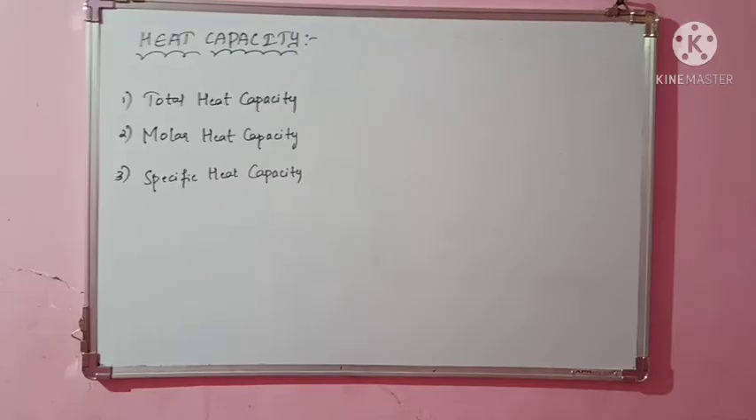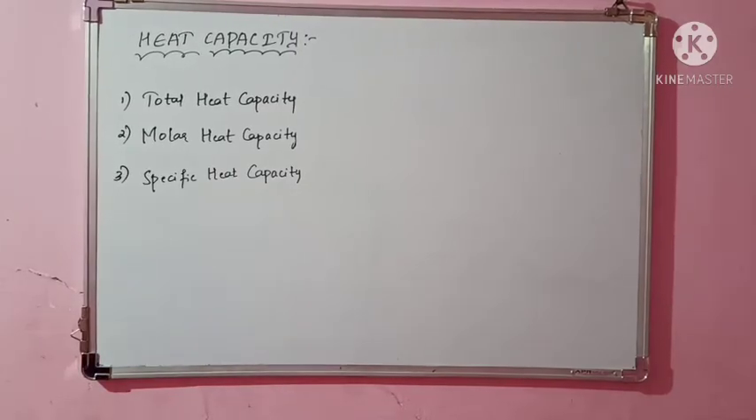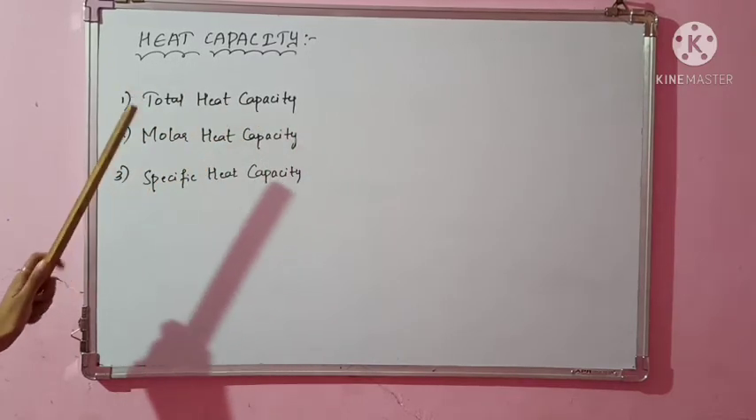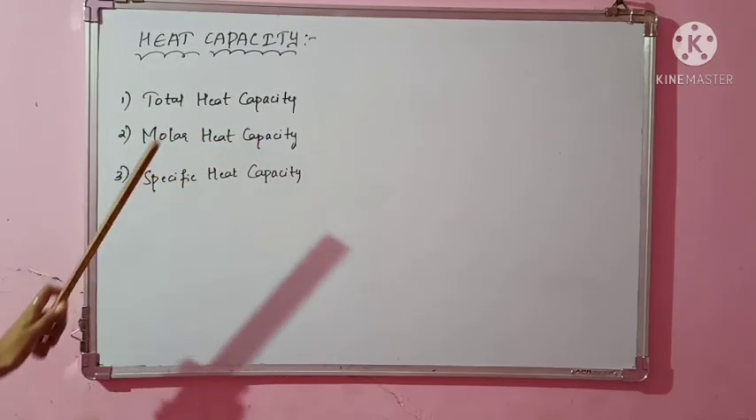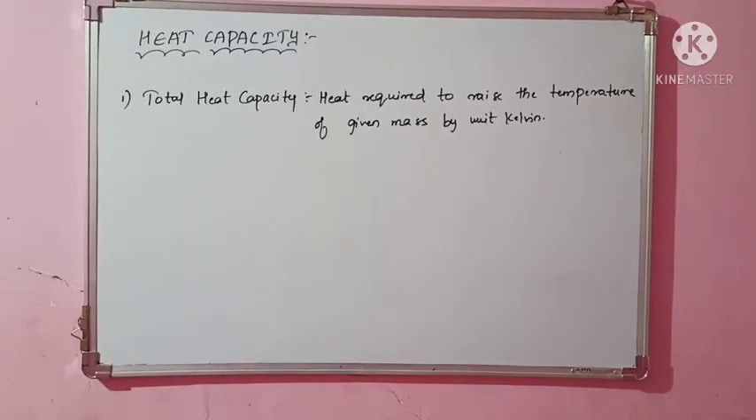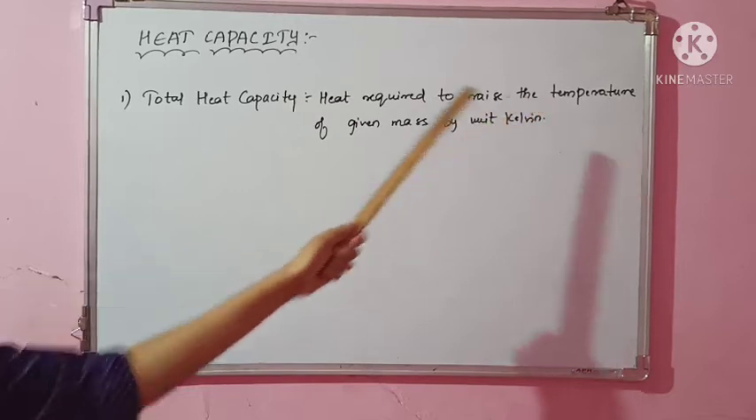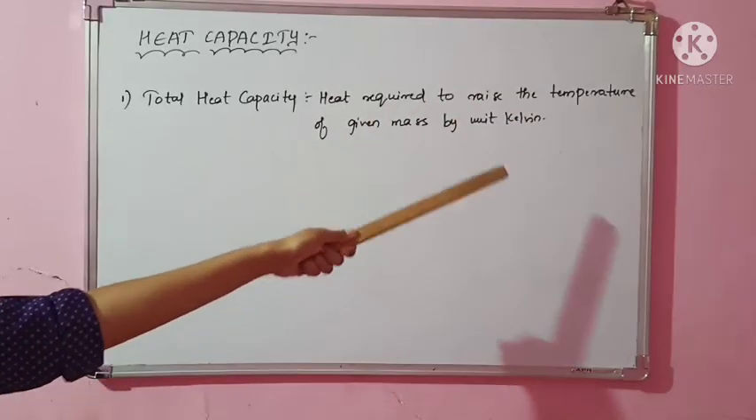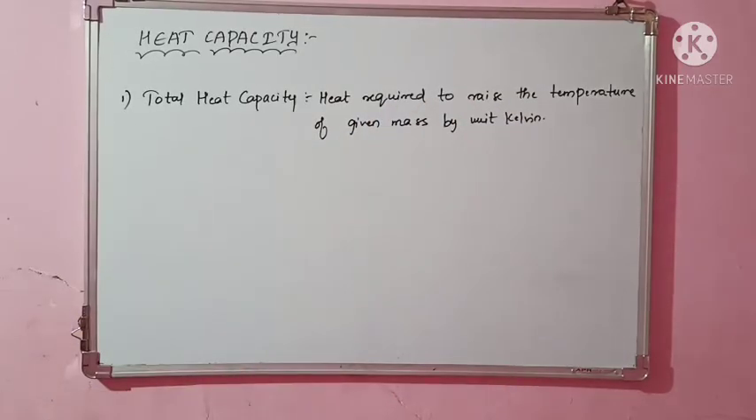Clear? Here we will learn 3 types of heat capacities. First is total heat capacity, next is molar heat capacity, and the other one is specific heat capacity. Now let us learn one by one. Let us study total heat capacity. It is the heat required to raise the temperature of a given mass by 1 Kelvin.